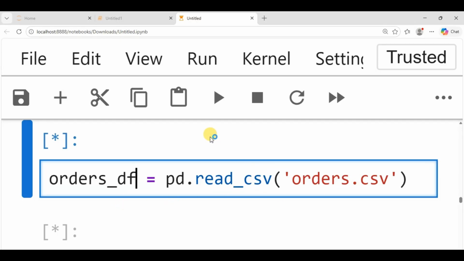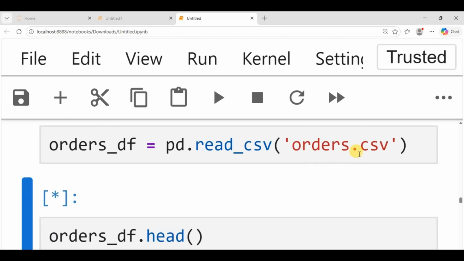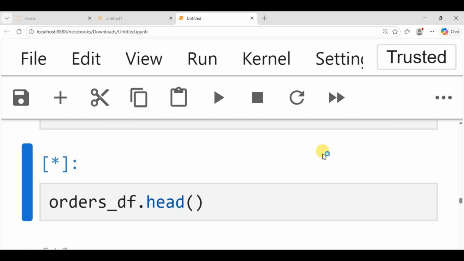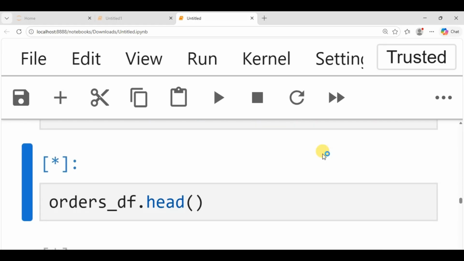Now if I click on this, it runs this cell. Pandas, please read this data set for me. So pandas will go to your laptop and look for this data set for you. Now the next step, it has gone to do that for you. How do you now view it?